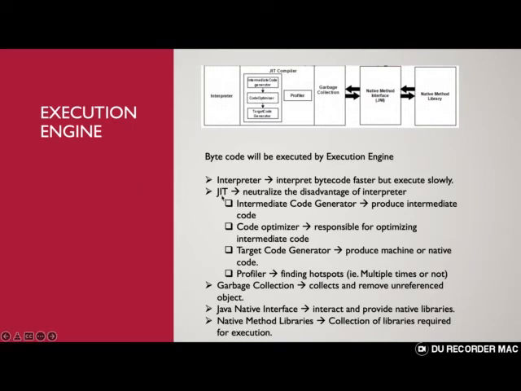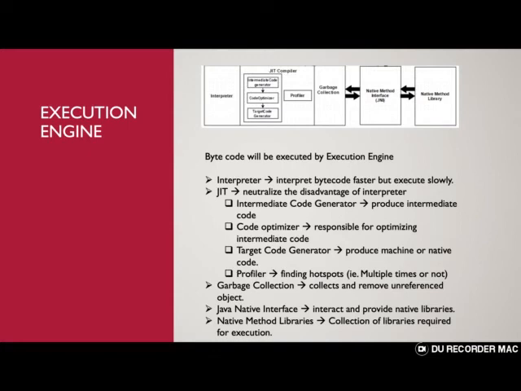It neutralizes the disadvantages which the interpreter has. The just-in-time compiler makes a note of how many times a function is called. If a particular function is called multiple times, say more than 5 times, then it will keep a copy of it as native code. It doesn't need to interpret it again and then execute it. Anytime it wants to execute it, it will execute directly.